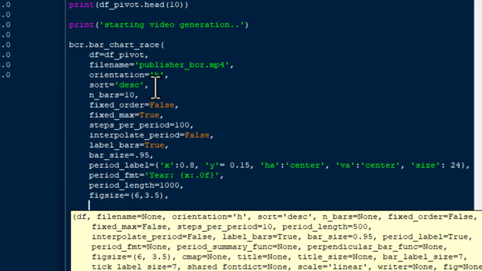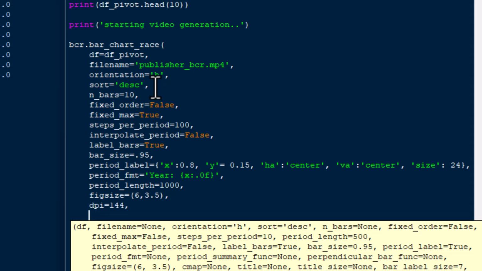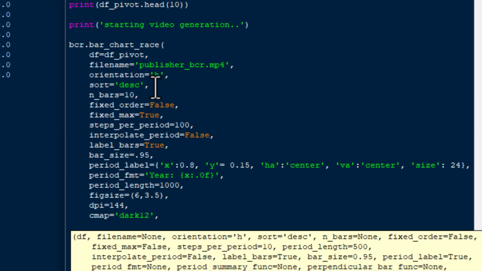The figure size, that's going to be a 6 width and 3.5 height, so you can play with those numbers to make your visual the size that you would like. The DPI, that's dots per inch, and we've set it to 144. And our color map, I'm going to use the dark 12 color map. There are several different color maps that you can use, so make sure that you check those out. You could probably Google it.